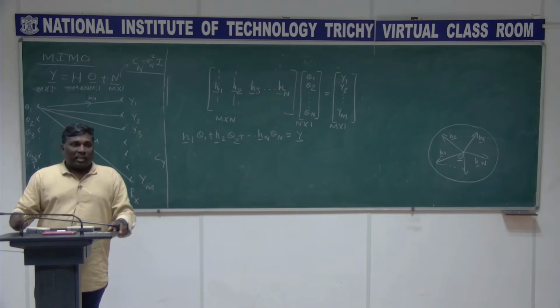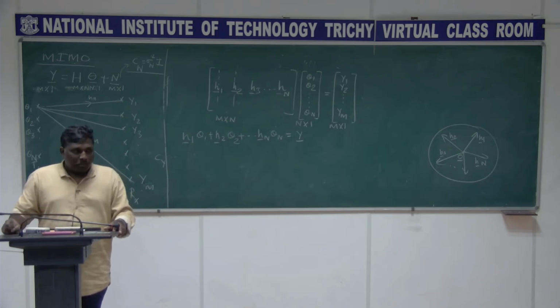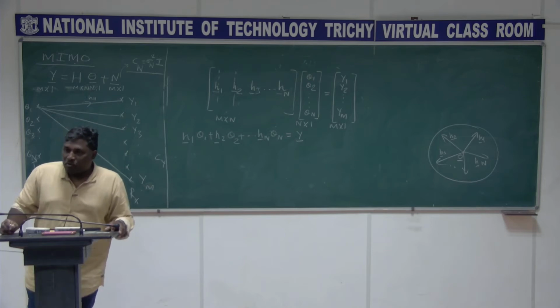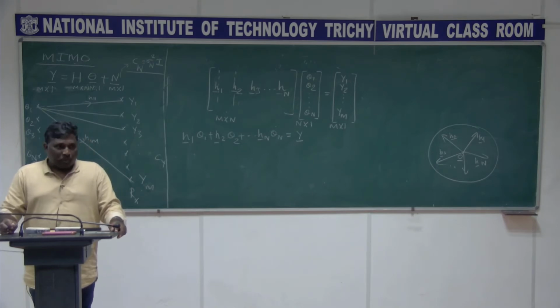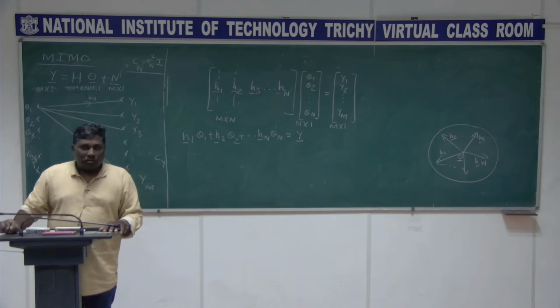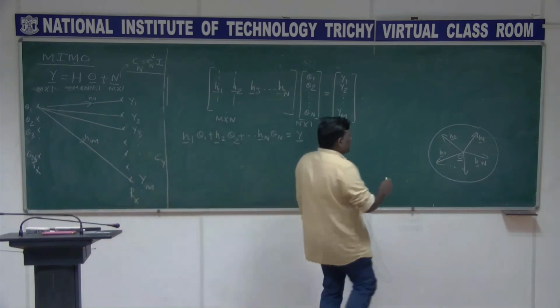I am talking about the case when you don't have the solution. If I have a linear equation, it doesn't mean that you always have a solution to it. You understand what I am telling? You can have a set of equations that may end up with no solution. That is the case when the vector Y doesn't lie in the column space of the matrix H, then you will not get a solution. You got this point? That is the worst case scenario that I am going to consider.